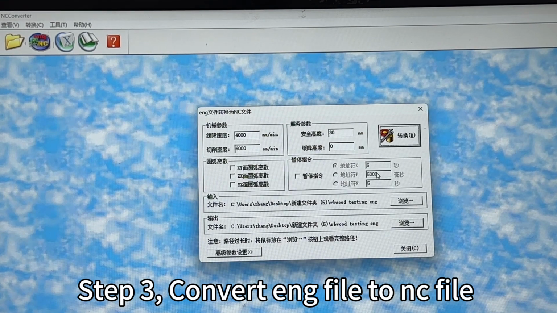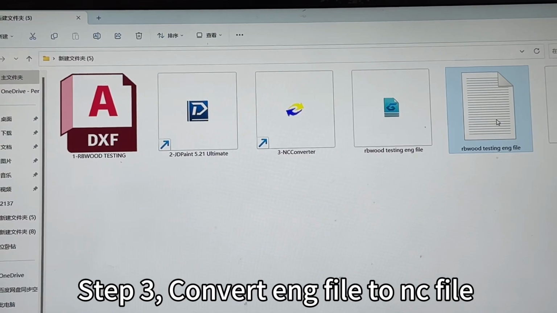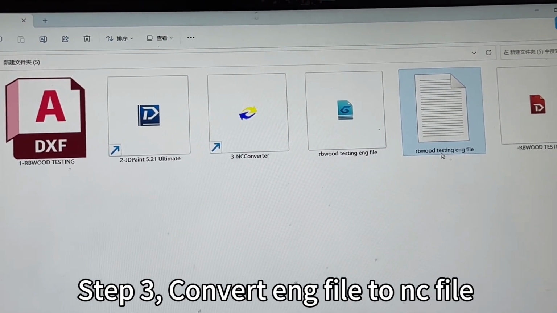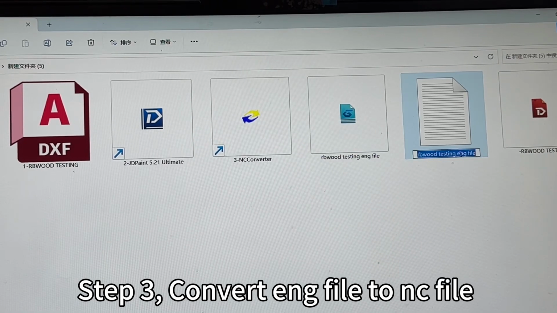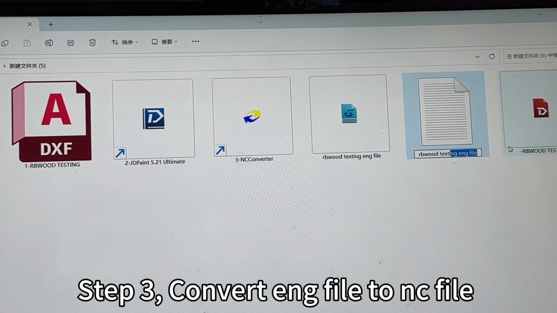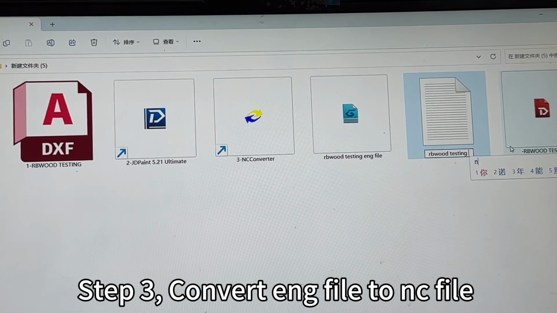Okay, very soon. Then finally, we got this RBWOOD testing file. Actually, it is an NC file.